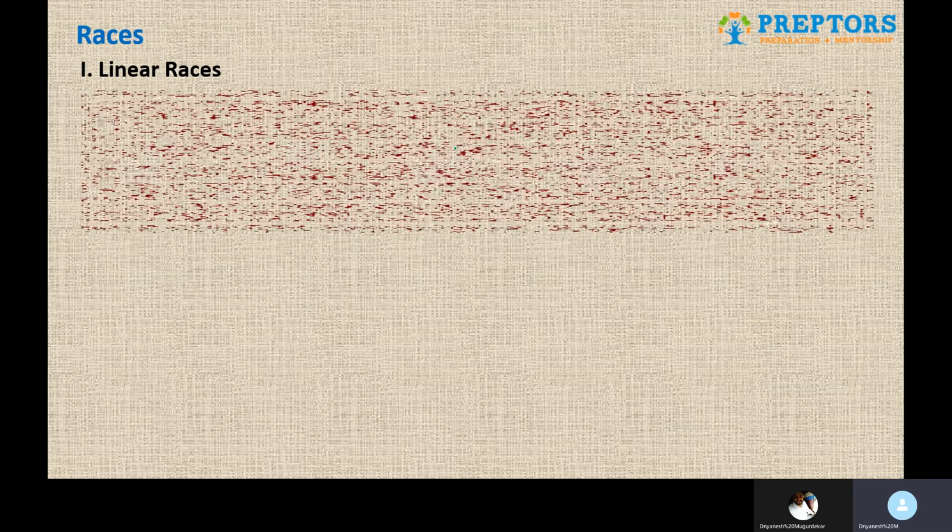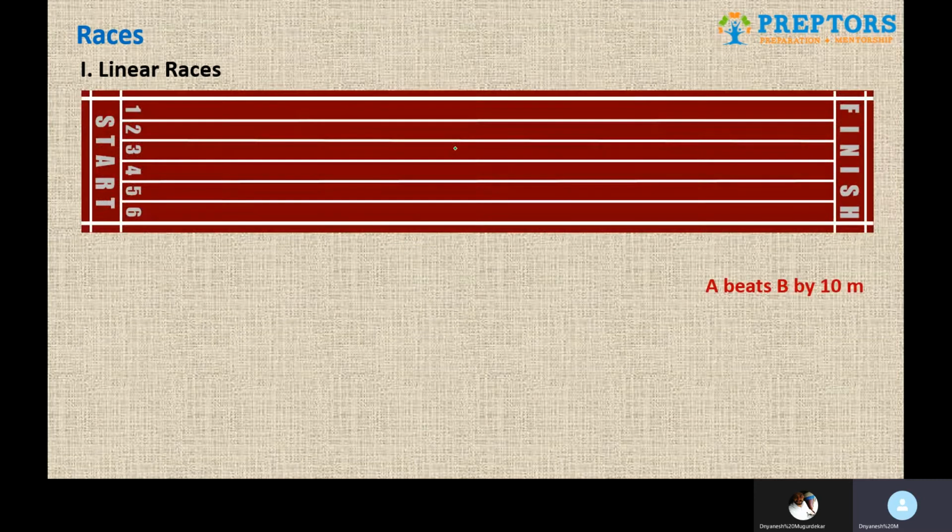The first two statements are from the perspective of the starting point. The next two statements are from the perspective of the finish line. The statement is: A beats B by 10 meters, and look at the language. A beats B, that is, A has won the race. A is at the finish line, and B is still 10 meters away from the finish line.